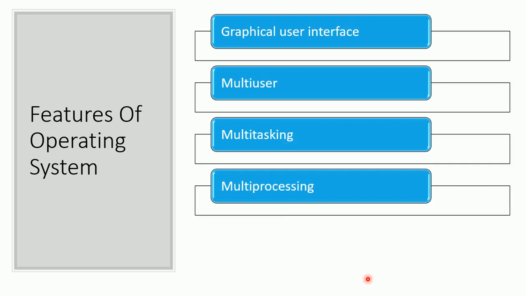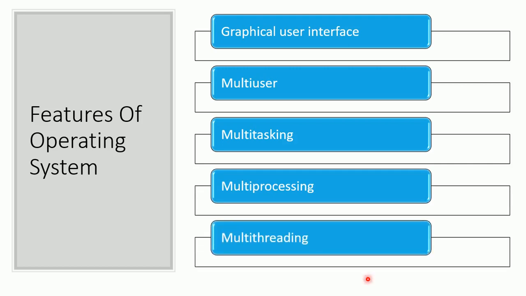Multiprocessing refers to the ability of operating system to manage the multiple processes in a machine or computer that has more than one CPU at a time. Multi-threading refers to the ability of operating system to manage tasks that have multiple threads working in parallel. Multi-threading is actually an extension of multitasking.